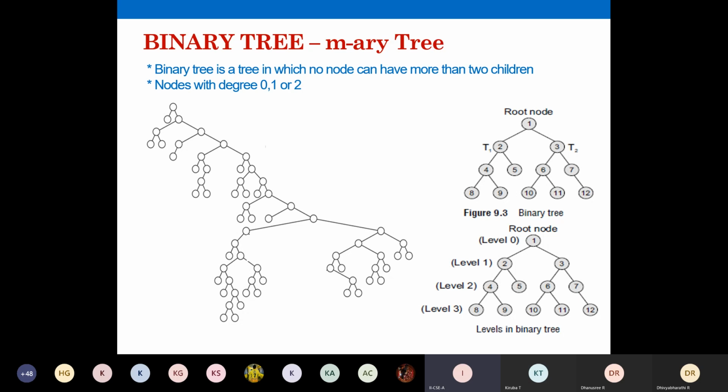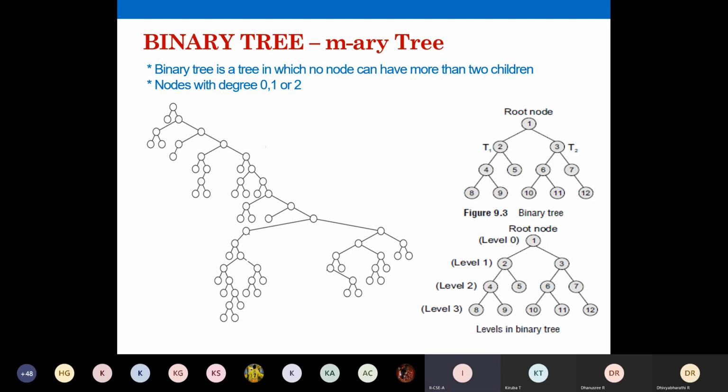Just have a look at the diagram on the left hand side. You need not draw the left hand side diagram. You just have a look. So binary tree is a tree in which no node can have more than 2 children. Or we can define a binary tree as a tree that can have at most 2 children. We'll have the word called at most. So at most 2 children means maximum 2 children. So many times we'll use this word at most. At most means maximum.